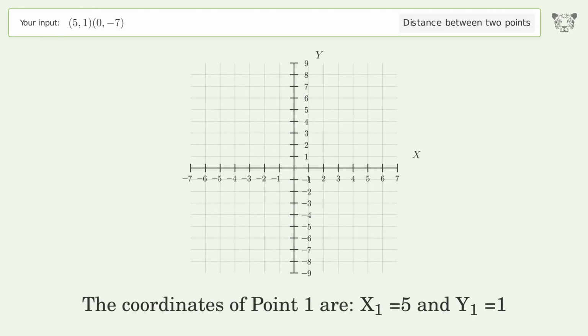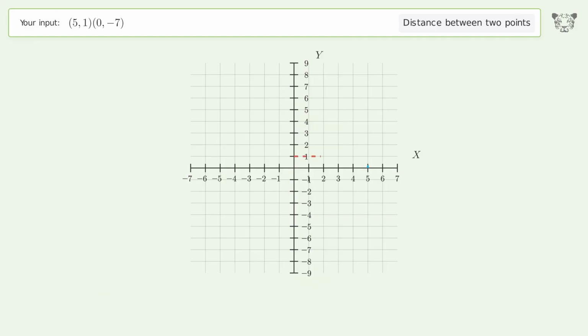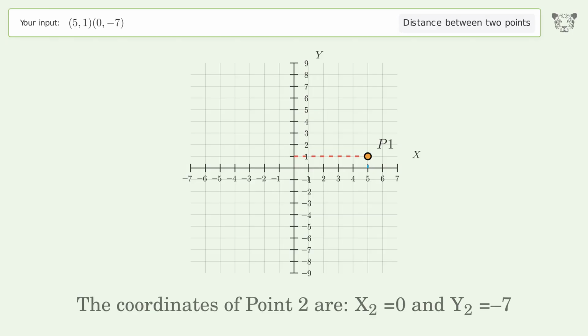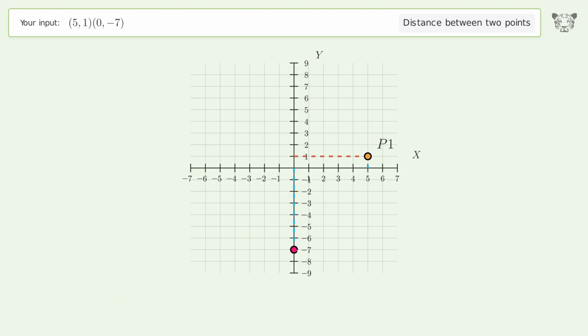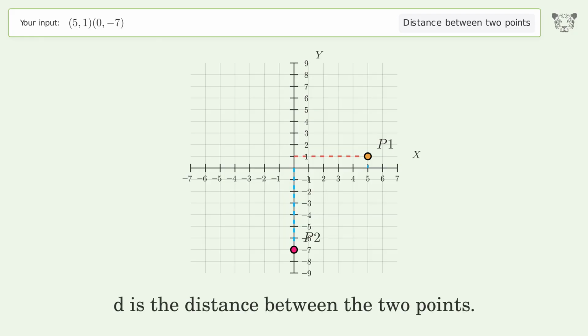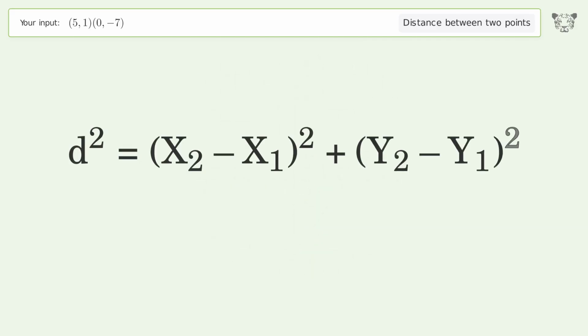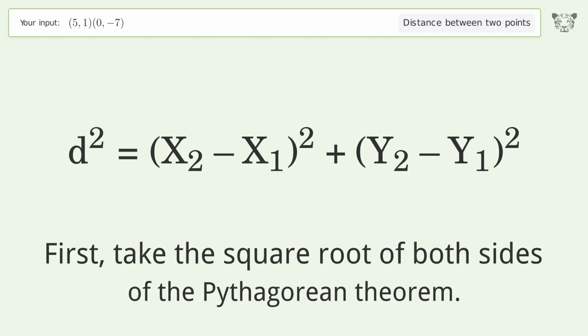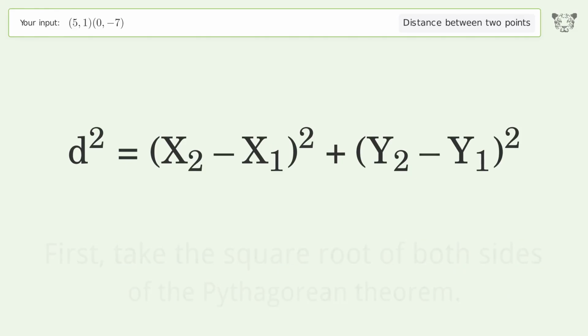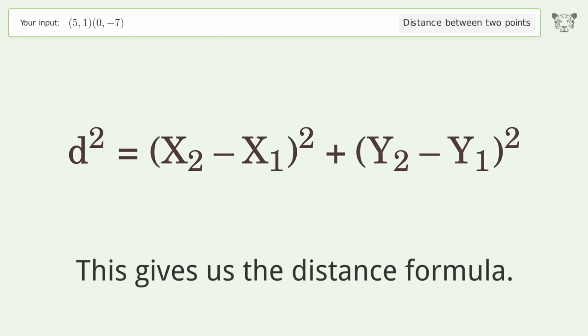The coordinates of point 1 are x1 equals 5 and y1 equals 1. The coordinates of point 2 are x2 equals 0 and y2 equals -7. D is the distance between the 2 points. First, take the square root of both sides of the Pythagorean theorem. This gives us the distance formula.